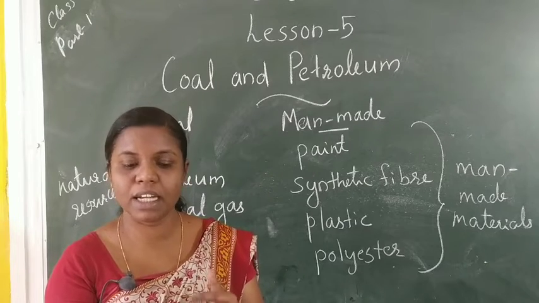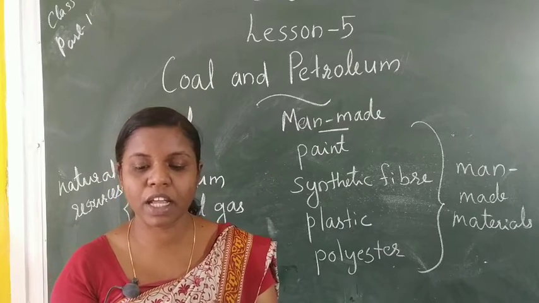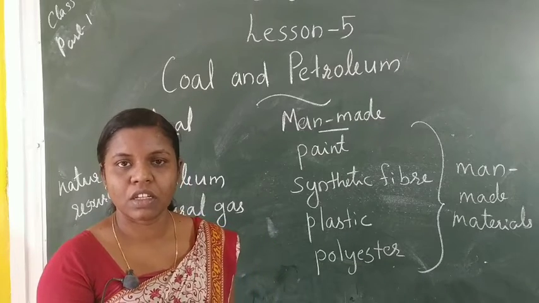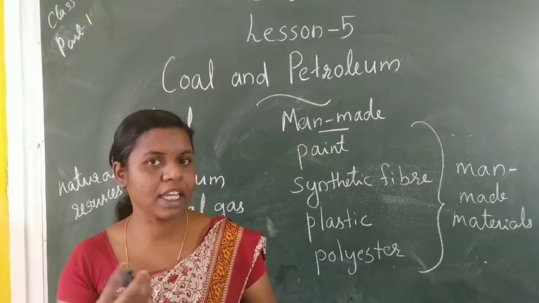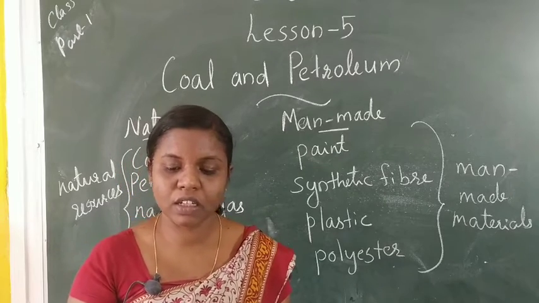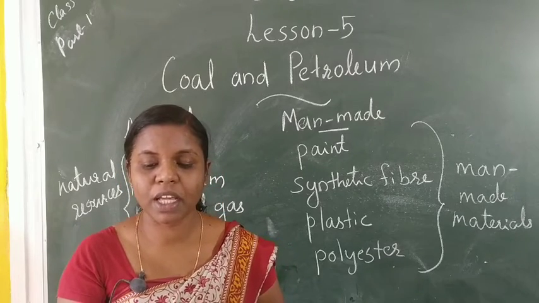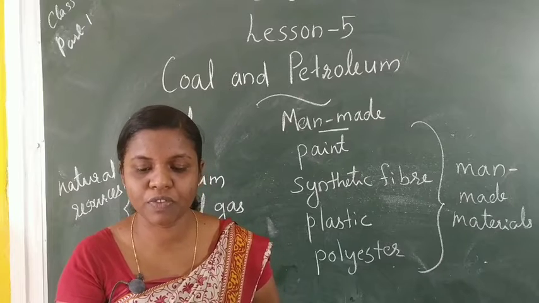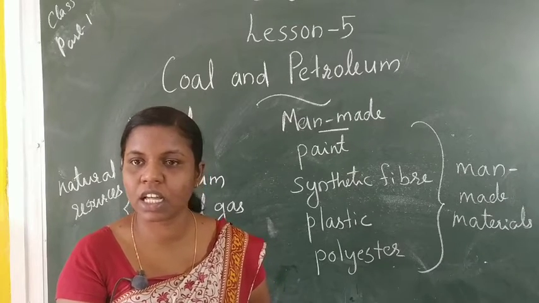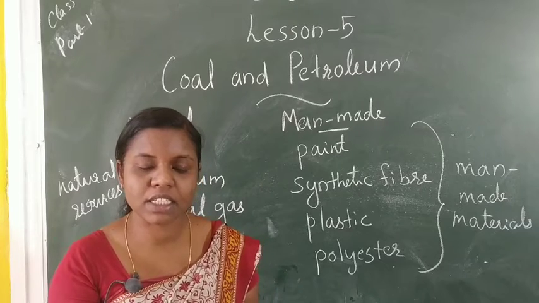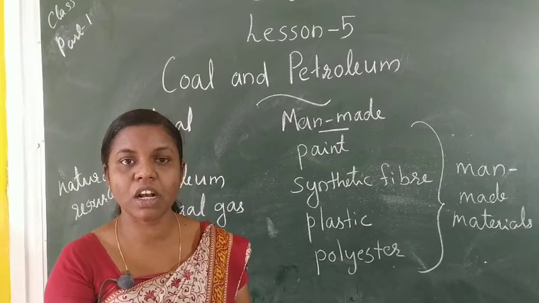That means unlimited. They can be used again and again. There is a never ending supply of inexhaustible resources in nature.